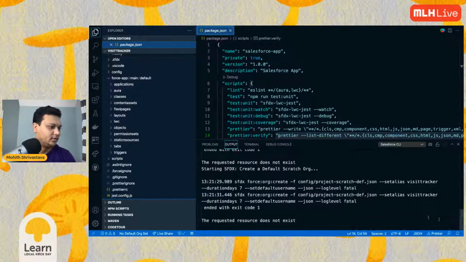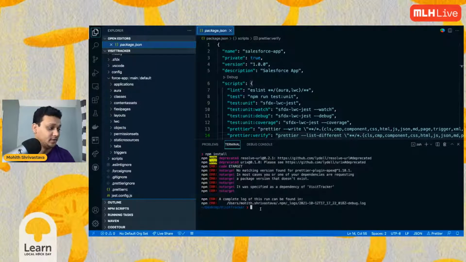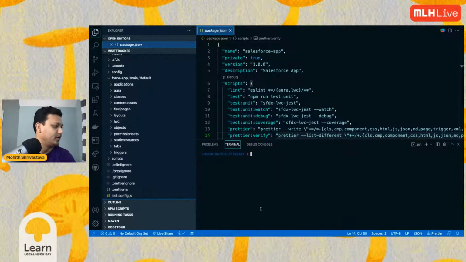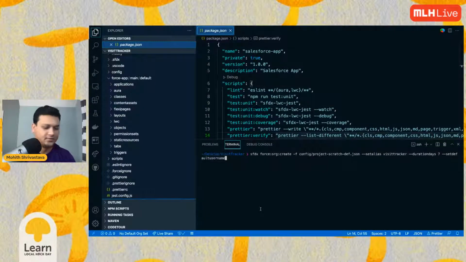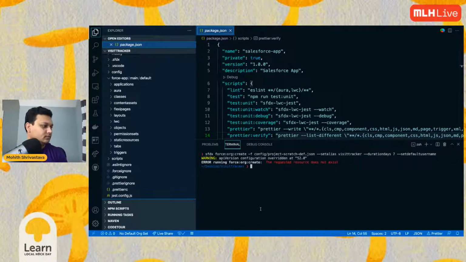So something is going wrong here. The requested resource does not exist. Okay, so what happens is sometimes it executes these commands and we can try and execute this command manually sometimes. I don't know what's going on here, but let's try doing this. Okay, so the requested resource does not exist. API version configuration.